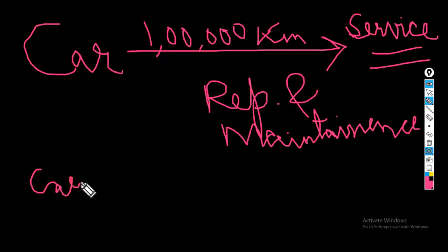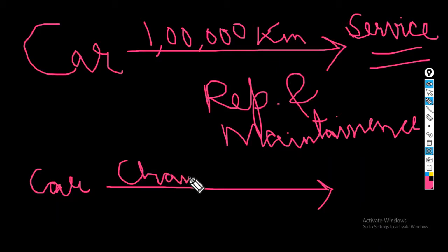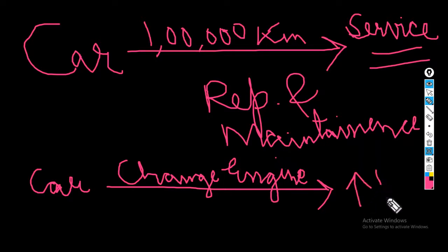Now the same car, if you decide to change the tires, okay, let's change the engine. If you have decided to change the engine just to increase the horsepower of that car, it will increase the horsepower of that car, hence this expenditure will be treated as capital expenditure.